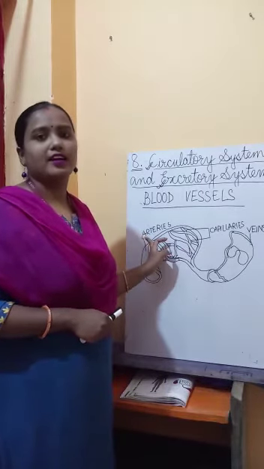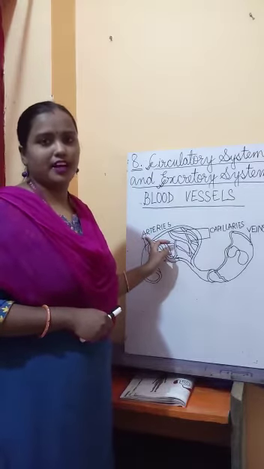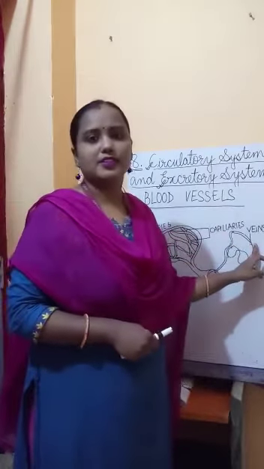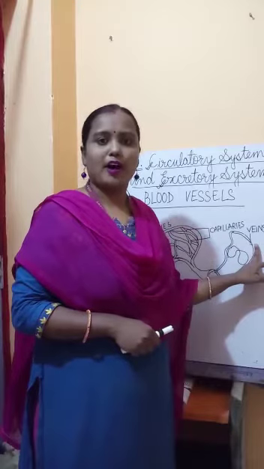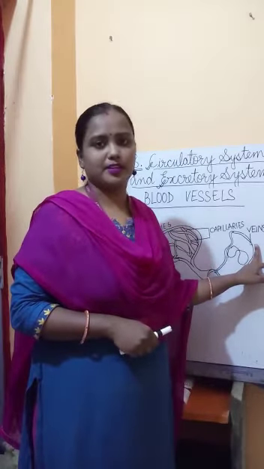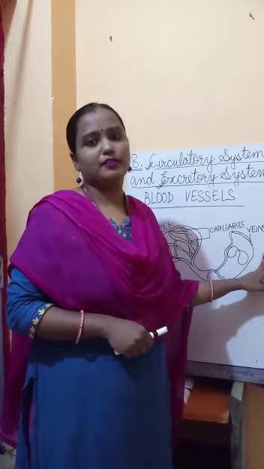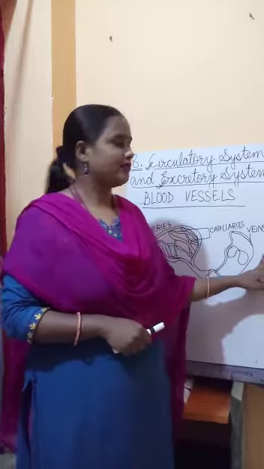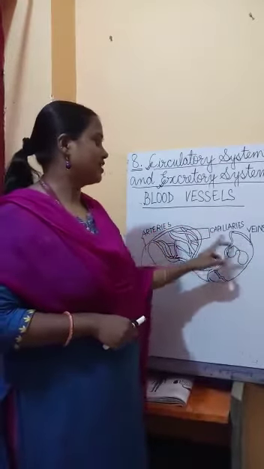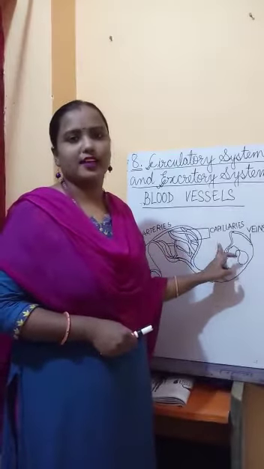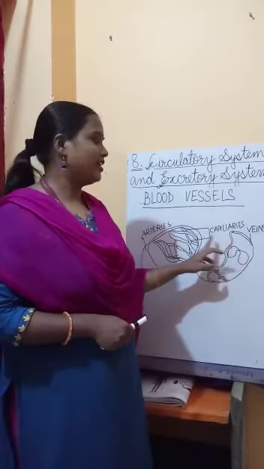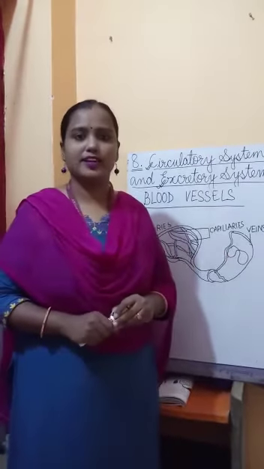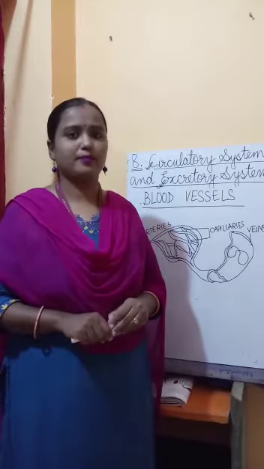So if it is carrying the blood to all parts of the body from the heart, that means it will carry the pure blood. And the work of the veins is to carry blood from all parts of the body to the heart. That means it will carry the impure blood from all parts of the body to the heart. And then arteries and veins are connected to each other with the capillaries. Capillaries are very fine tubes and they are the smallest blood vessels. All the exchange of gases, nutrients or waste takes place in capillaries.